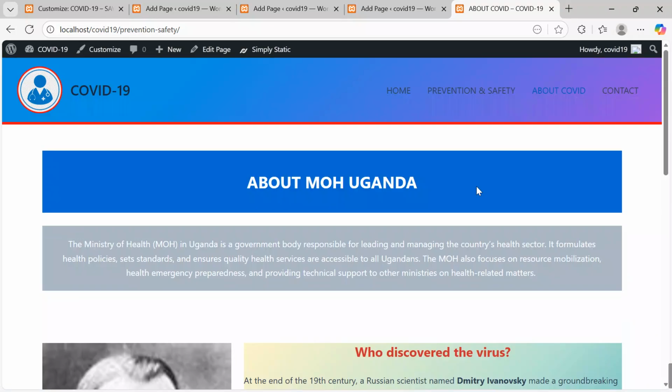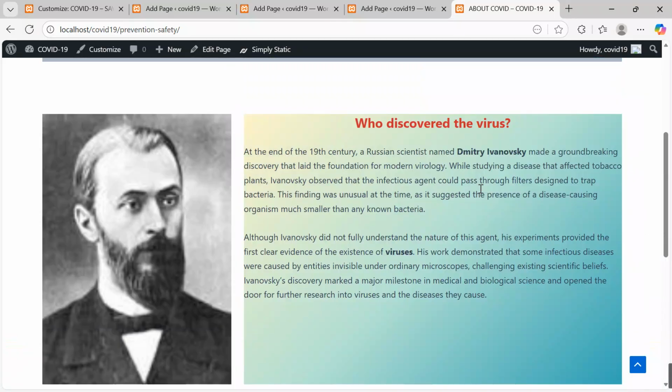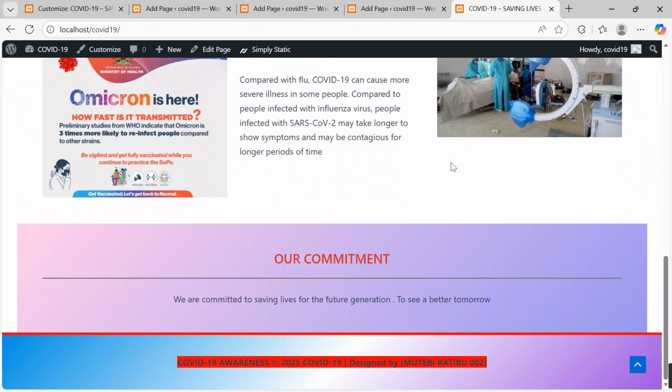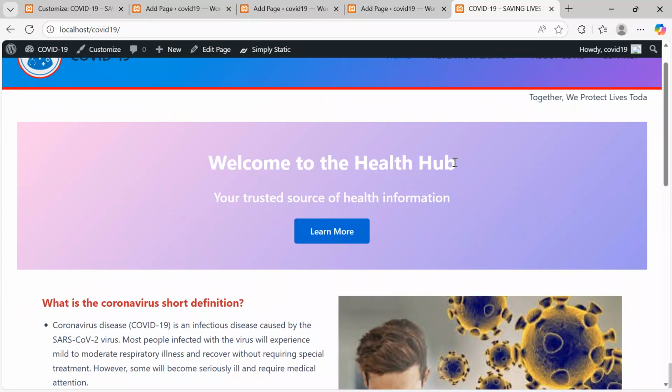This is our About COVID page. It is well structured. This is our home page. It is also well structured and managed. Now, we are soon finishing. Let me go to the prevention and safety.